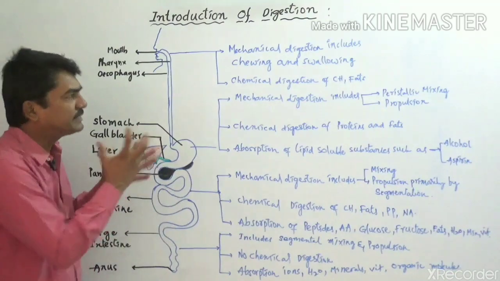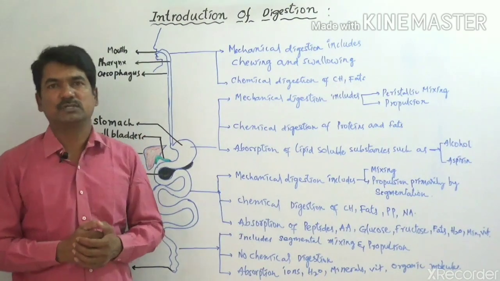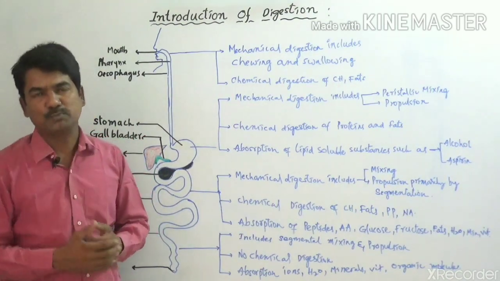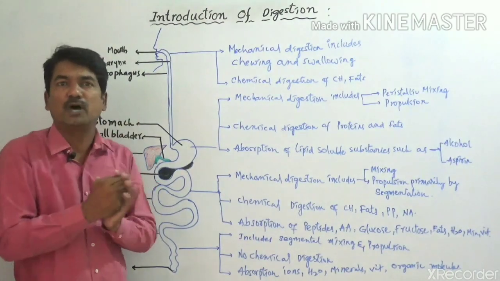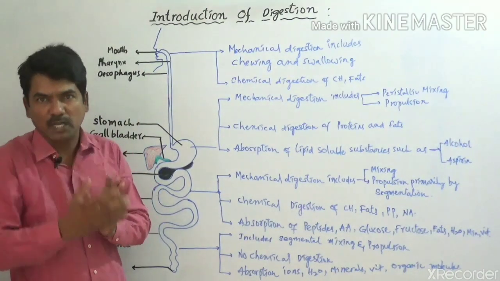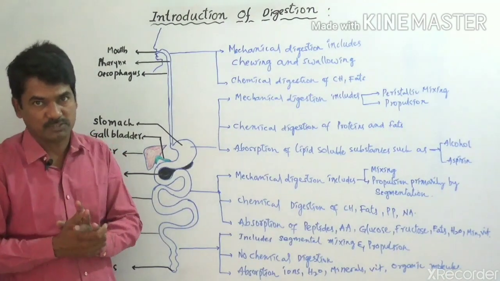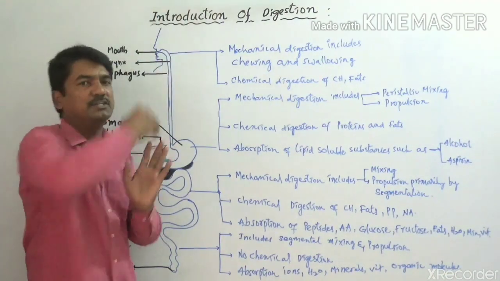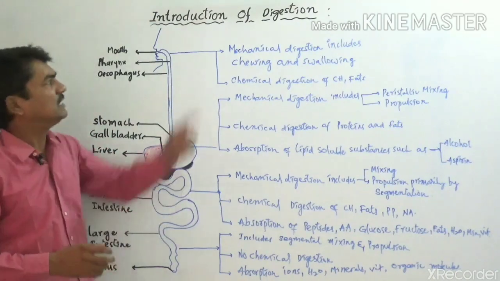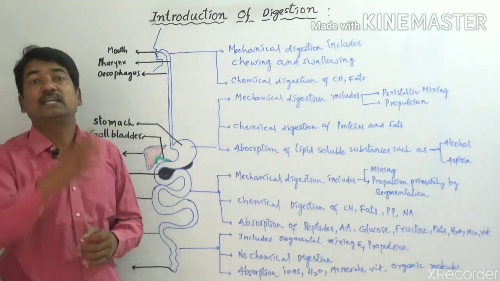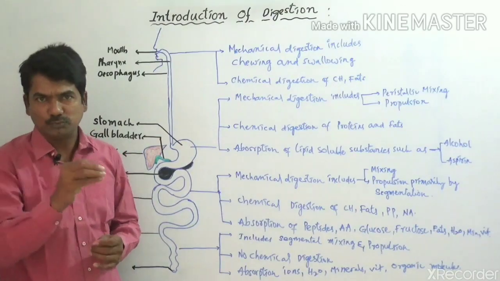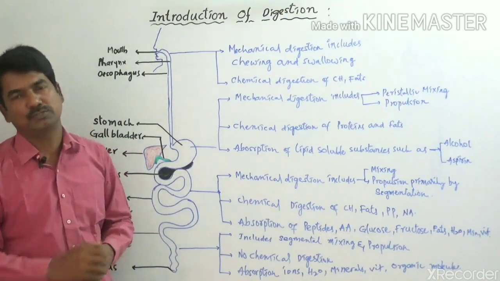So whenever food is taken in the form of large molecules, it has to be converted into small pieces. The conversion of large food molecules into small food molecules is known as the catabolic process, and that is also known as digestion. So now we can say that digestion is a catabolic process that breaks down large food molecules into small food molecules.